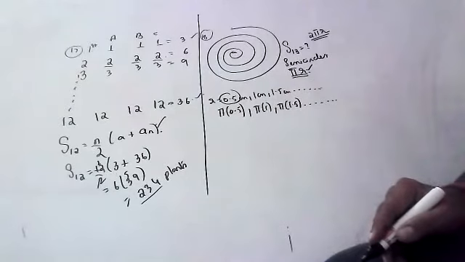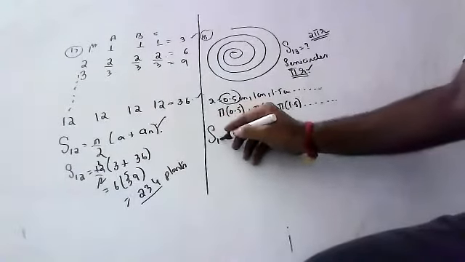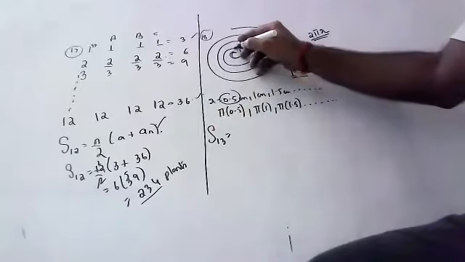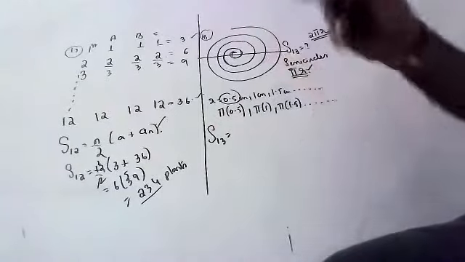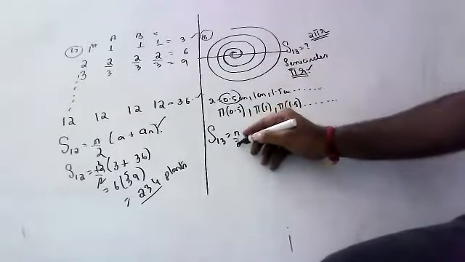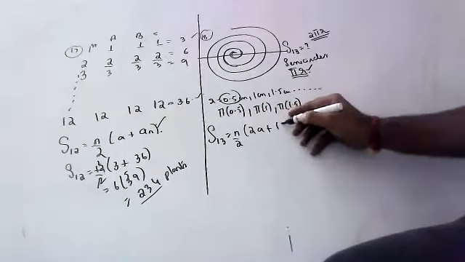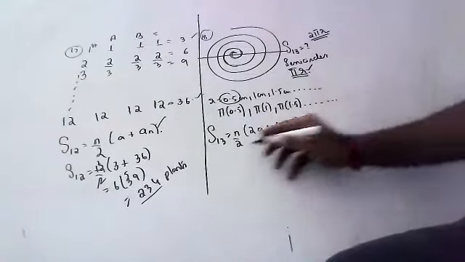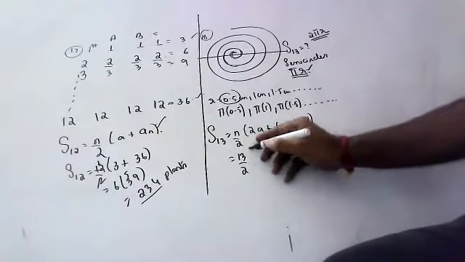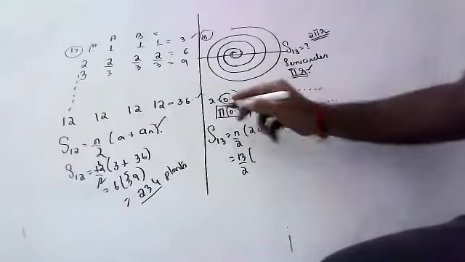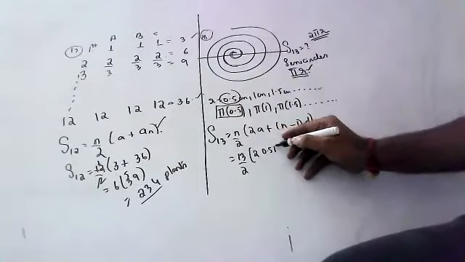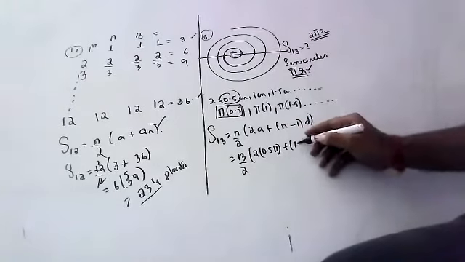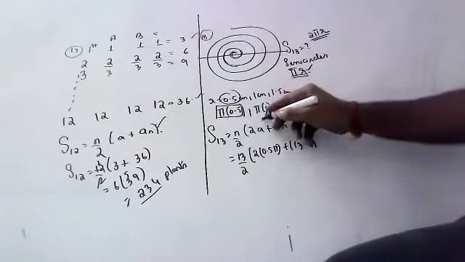So what is the length of 13 semicircles? What is the formula? Sindhu, what is the formula? n by 2 of 2a plus n minus 1 into d. Now, a is how much? Pi of 0.5, that is 0.5 pi, and n is 13. Common difference is how much? 1 minus 0.5?